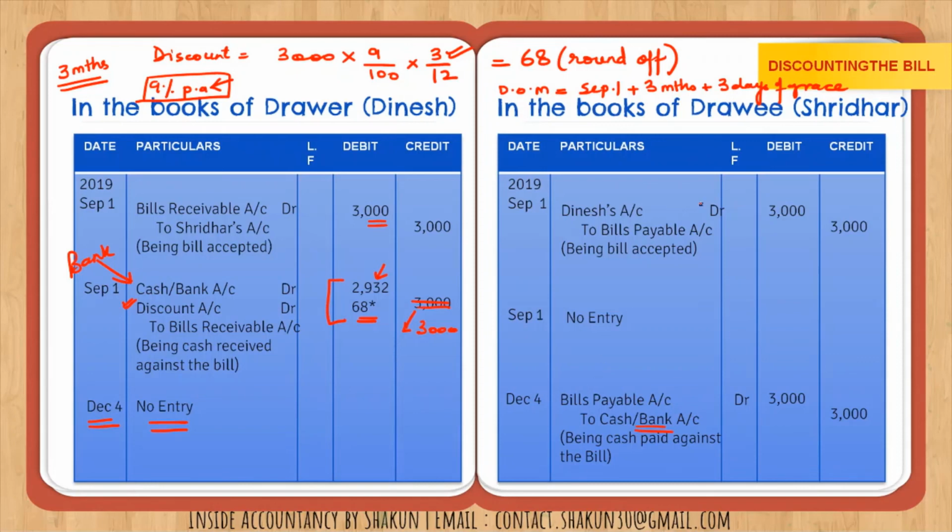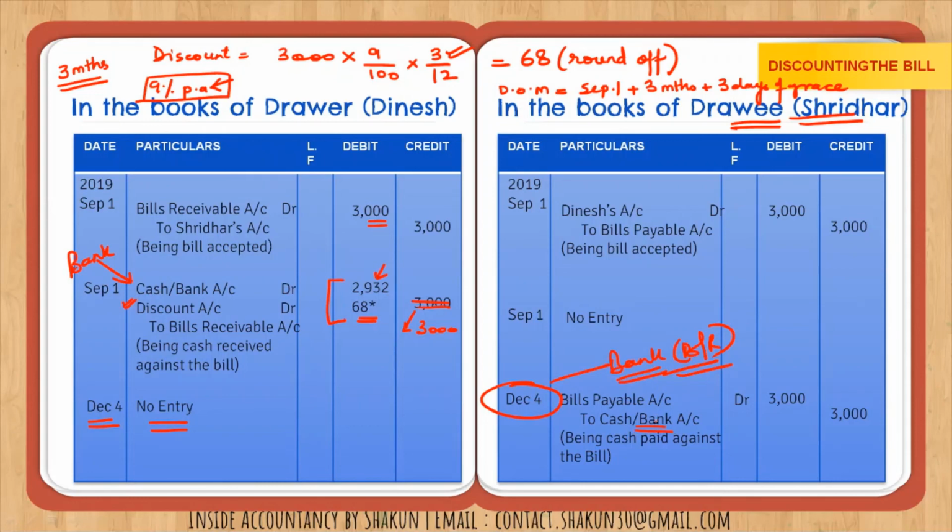So Sridhar, who is the drawee, will make the payment on the date of maturity. He will make the payment to whom? To the bank, the bank who is in receipt of the bills receivable. Sridhar is going to make the payment to the bank, not to the drawer. Or it can happen sometimes that Sridhar makes a payment to Dinesh and Dinesh further makes a payment to the bank. That can also be done. But the point is that the payment is made by Sridhar.